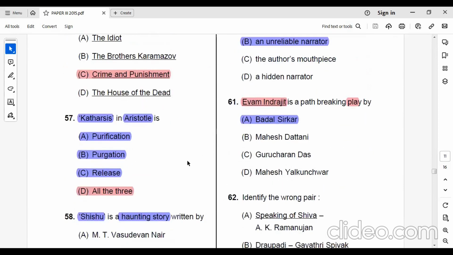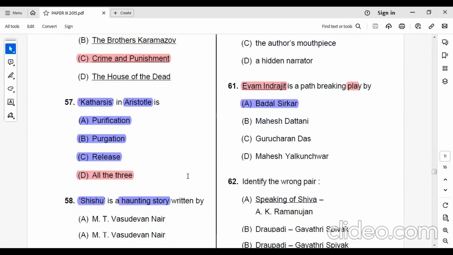Catharsis in Aristotle. What is catharsis according to Aristotle? It's a purification, a purgation, a release. So all three options are correct.